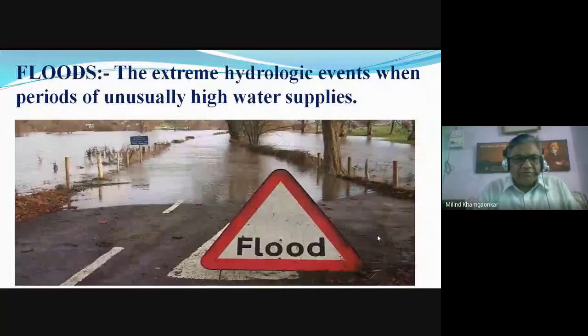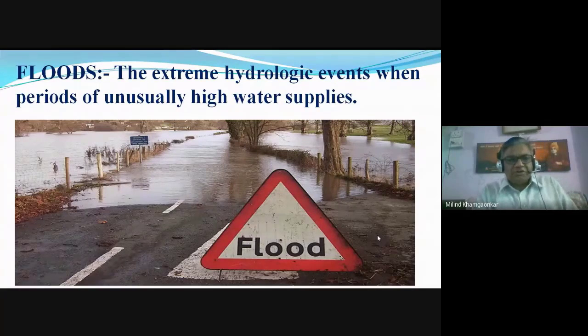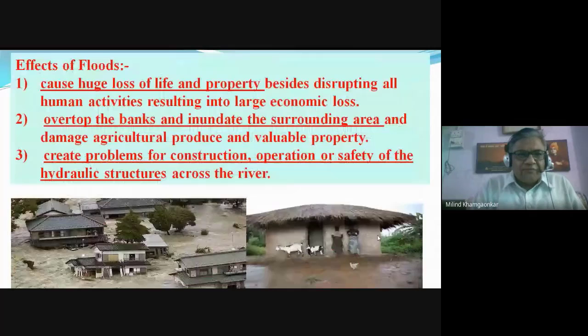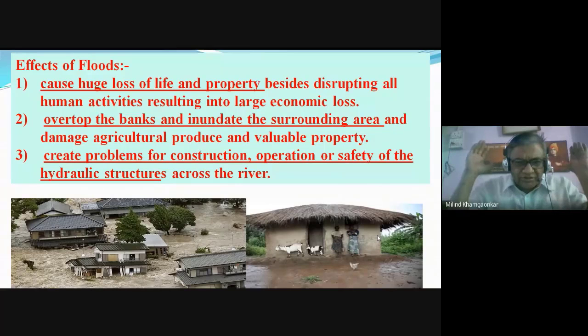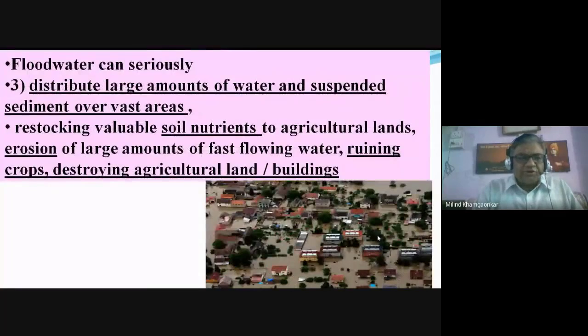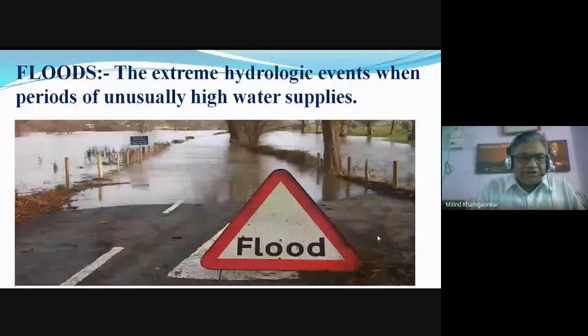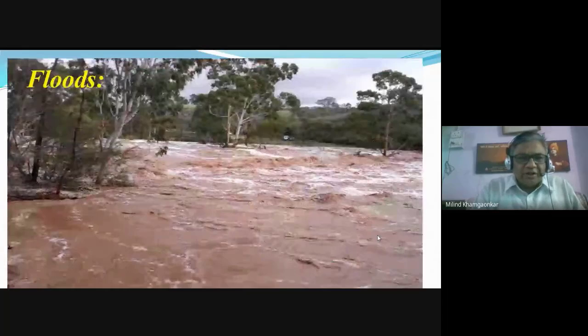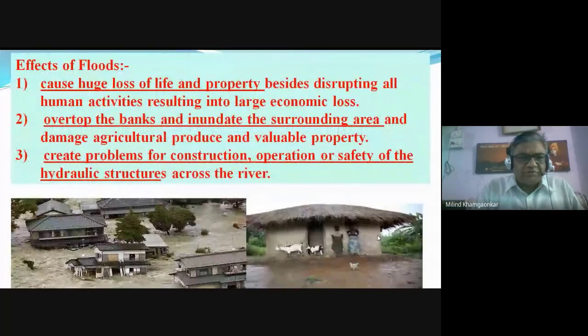There are various methods. Then we will move on to the next part of our discussion, floods. We'll try to cover it within 10 to 15 minutes. The floods, as we know, friends, occur when the runoff of the stream, due to very excess intensity of rainfall and more duration of the rainfall, does not remain within the section of the river. When the runoff does not remain within the section of the river, then we call it a flood.